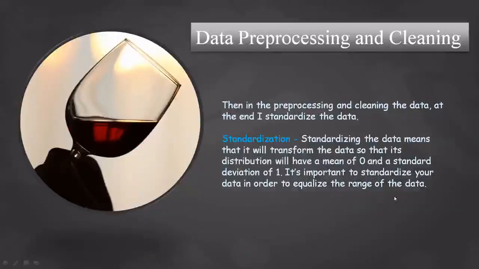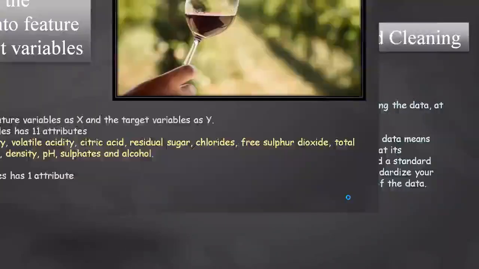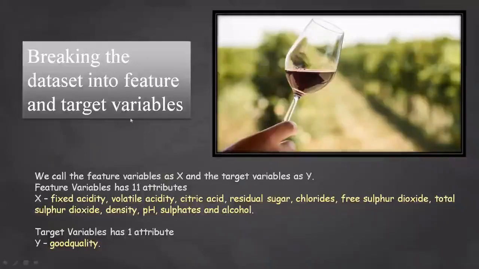Then to standardize these types of data, we use the standard scaler function, so that it gives the data in the range of -1 to 1, or -1 to 0, or -2 to 1. I will show you in my implementation part what I have done. Then breaking the dataset into the feature and the target variables.